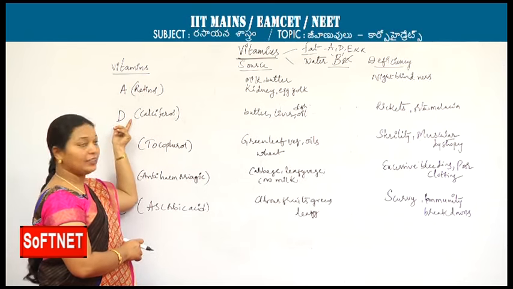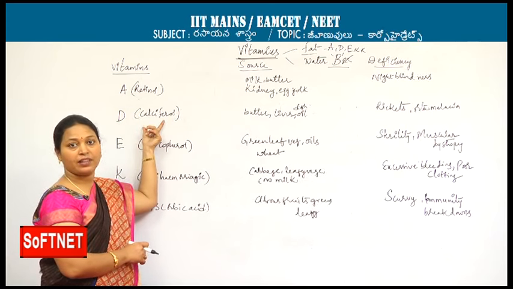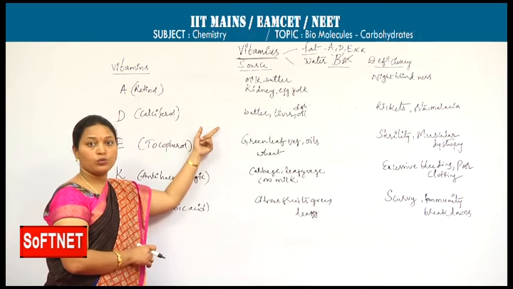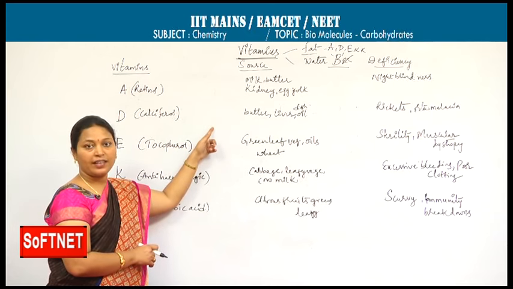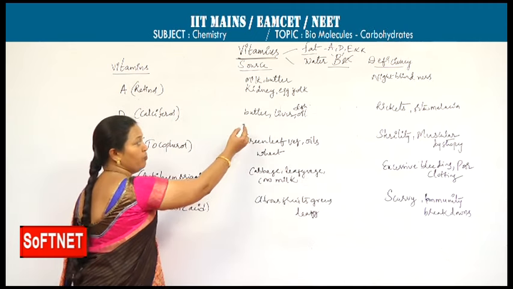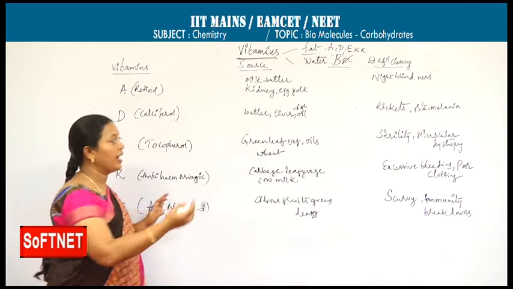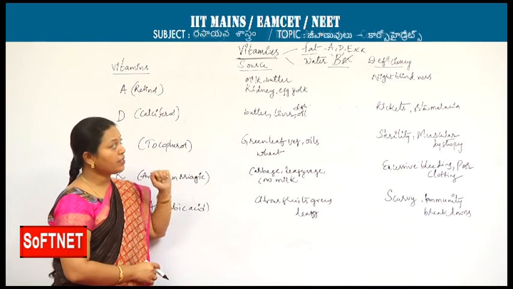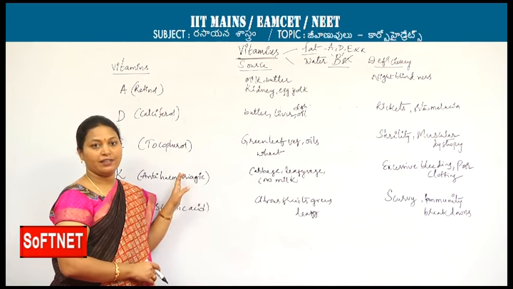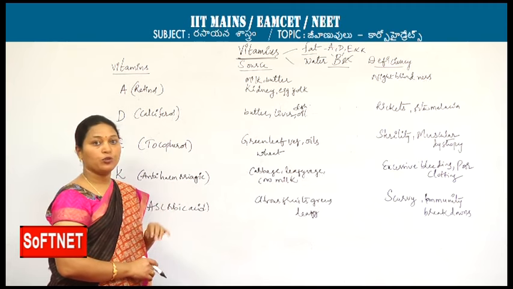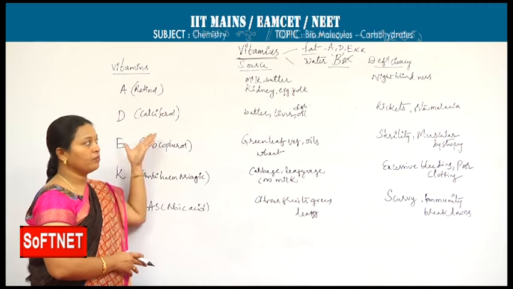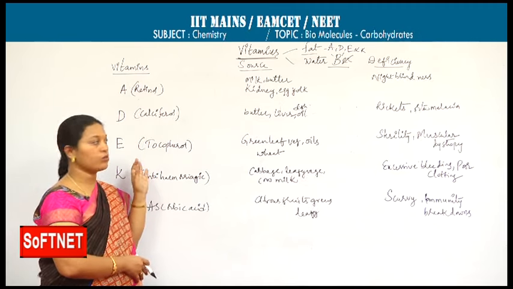Next, vitamin D. Its chemical name is calciferol. Sources, as you know very well: from sunlight it is synthesized in the body. Of course, through food also we can get it: butter, liver of the animals, fish oils are the sources. Deficiency diseases: rickets in children, osteomalacia in adults. Those two are related to the bones. Bones may become brittle and they may get pains in the joints also.